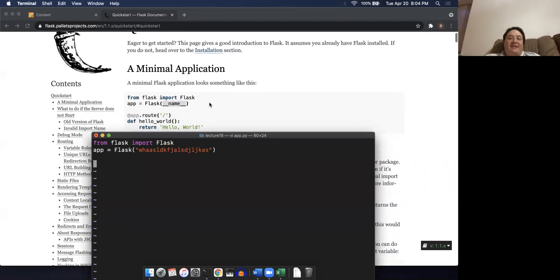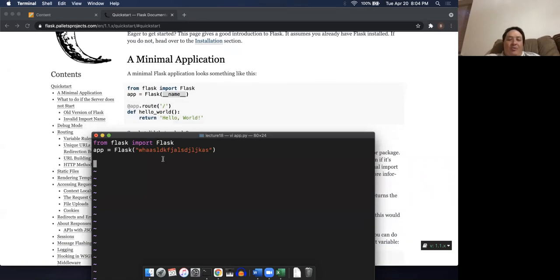Now the next thing is we have this @app.route. You guys remember when we saw these annotations before? Who remembers when we did annotations? Do any of you guys remember? Yeah, the abstract stuff. Remember when we were doing abstract classes, the import ABC and all that kind of stuff? So we've seen annotations before. Again, I don't want to get too detailed into what annotations are and all the different things that you would use them for, but Flask makes use of them. So there's this @app.route, and then there's this slash. We'll explain this in more detail in a minute, but for right now, that's good enough.